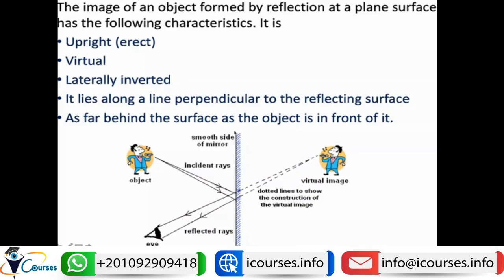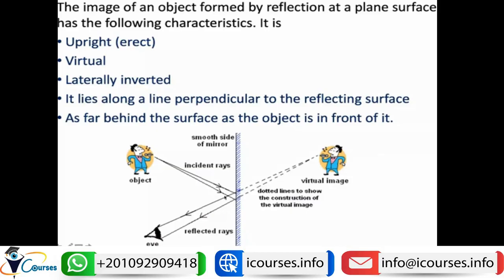So here the most important thing to illustrate is the character of each image formed by each surface. We need to understand what the characters of the image constructed by light rays are in case of a plane mirror, or a curved mirror like a concave or convex, and also in lenses. So we need to know what characters are formed by the convex lens and the concave lens. So this is what geometrical optics is all about.